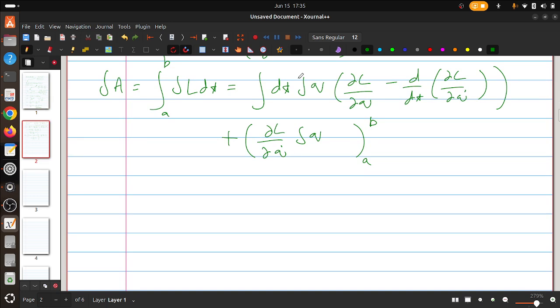So this term goes to 0. Now my delta A simply becomes the integral from A to B of dt δq times the term inside the bracket.